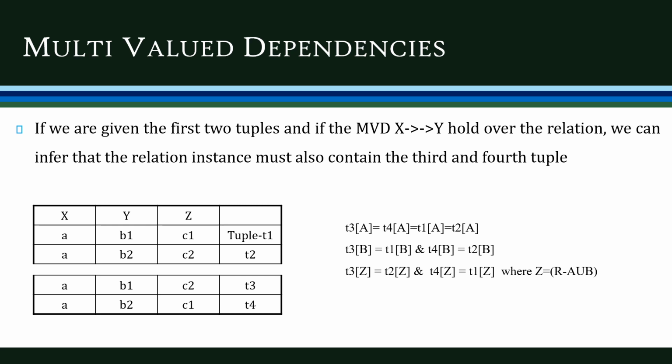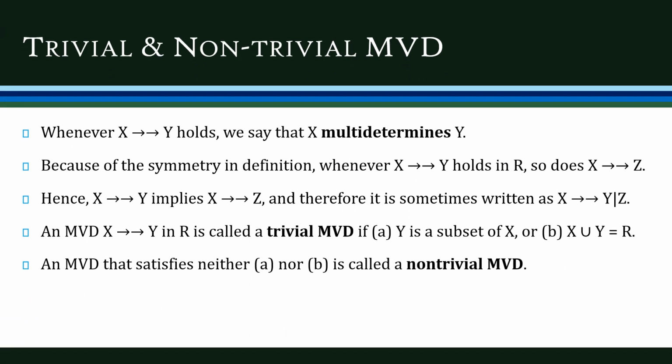Then similarly, the Z value. T3 of Z is equal to T2 of Z, and T4 of Z is equal to T1 of Z. That is, we'll get two more tuples T3 and T4 if the first two tuples T1 and T2 exist and the MVD X double implies Y holds over the relation. So whenever this X double implies Y holds, we can say that X multi determines Y.